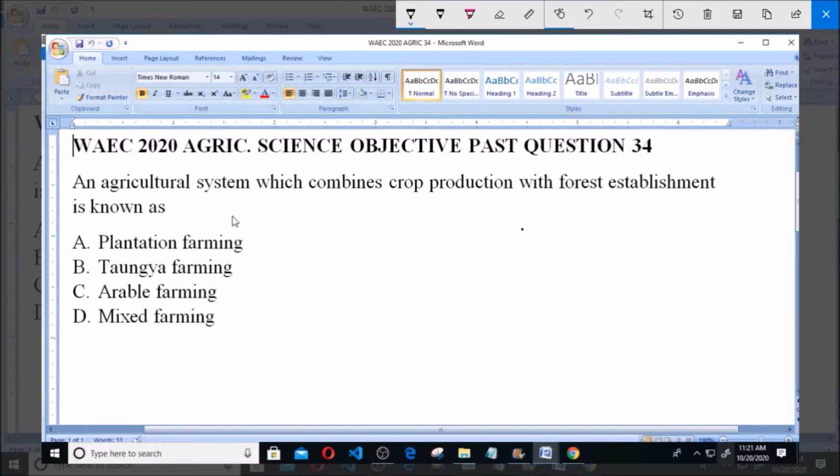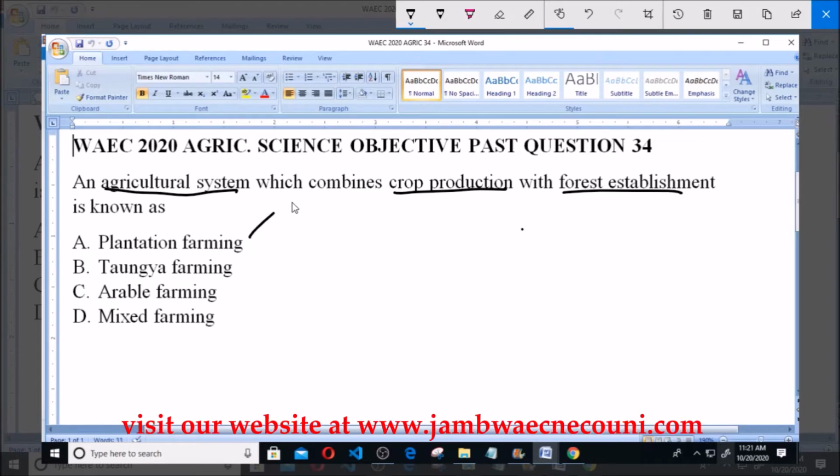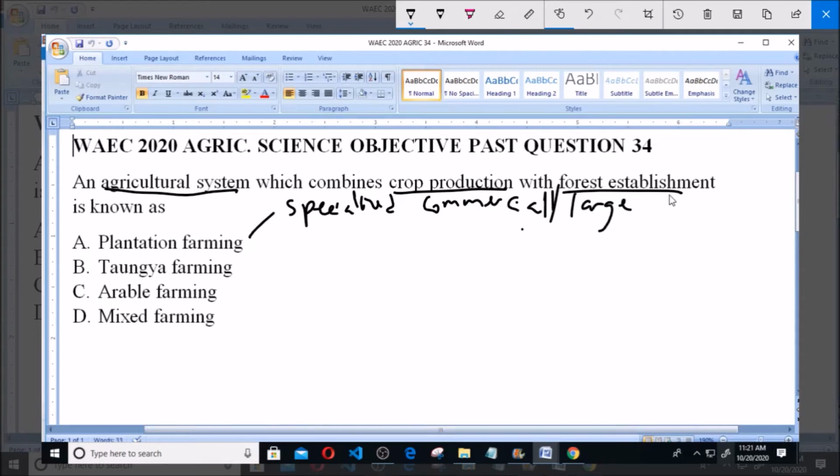So you have various farming or agricultural systems here, and I asked for the one which combines crop production and forest establishment. So let's see what each of the options entail. Now, plantation farming refers to the specialized, commercial, or large scale cultivation of mainly cash crops.